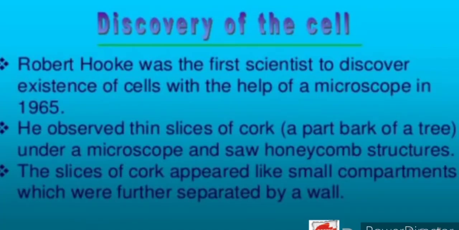The first thing which we are going to study is the discovery of the cell. Robert Hooke was the first scientist to discover the existence of cells with the help of a microscope in 1665. He observed thin slices of cork under a microscope and saw honeycomb structures. The slices of cork appeared like small compartments which were further separated by a wall. So, the cell was discovered by Robert Hooke.